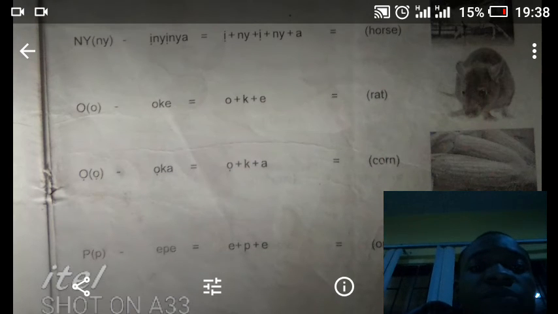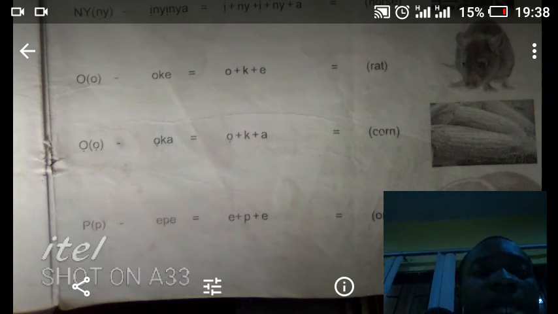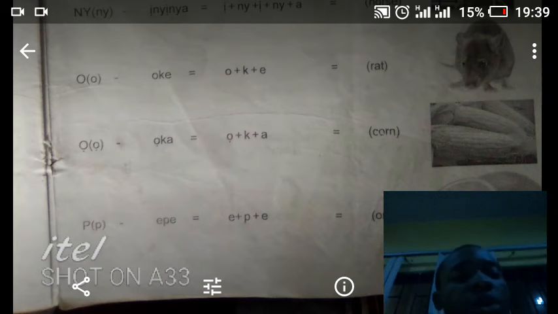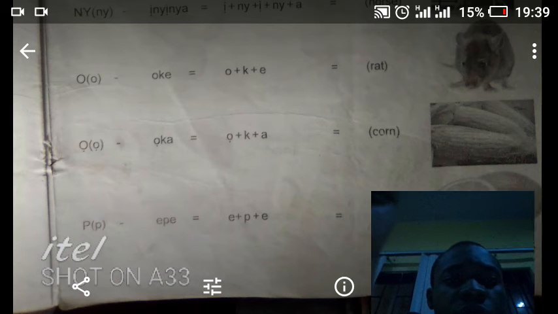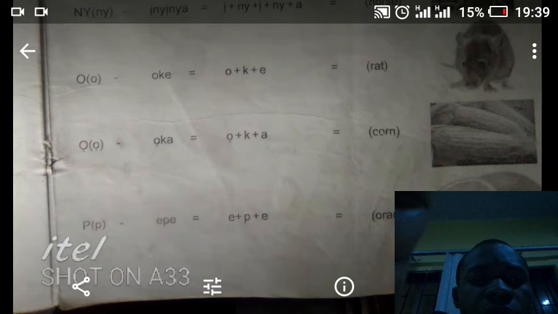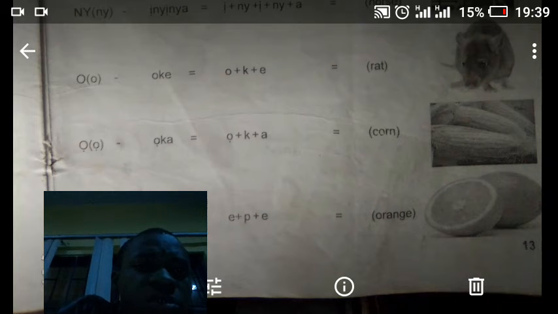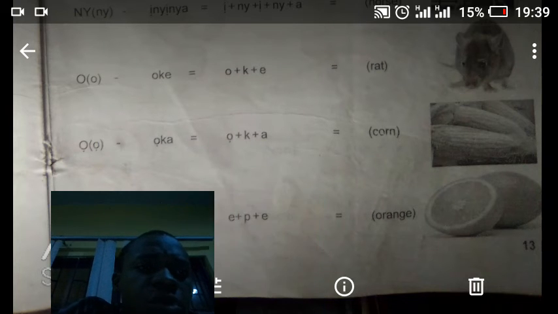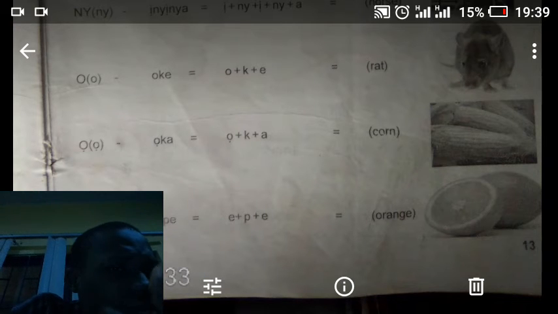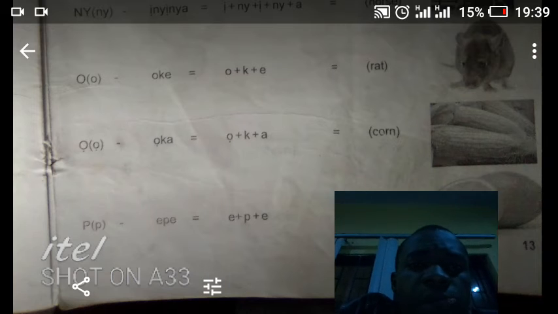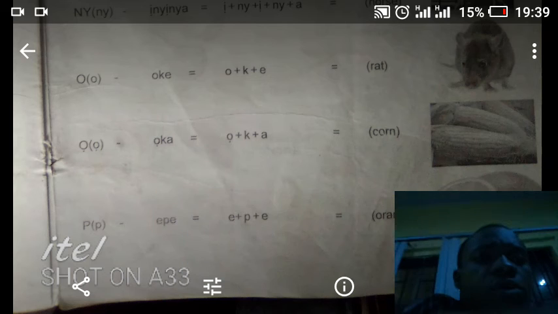We have rat, which is called oke, under o. We have corn, which is called oka in Igbo, under o. We will now have this one. We have orange, which is called oroma. Well, this kind of orange may be different, but normal orange is called oroma in Igbo. Okay.